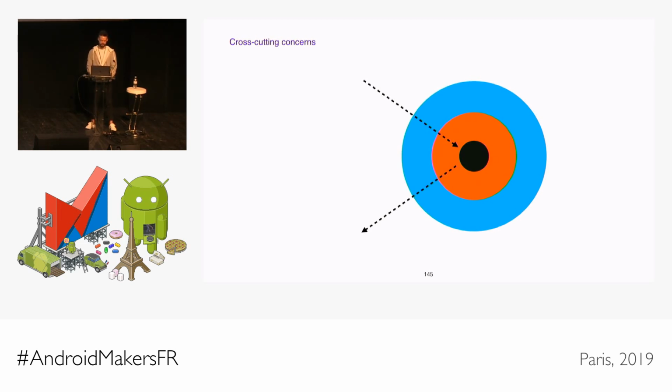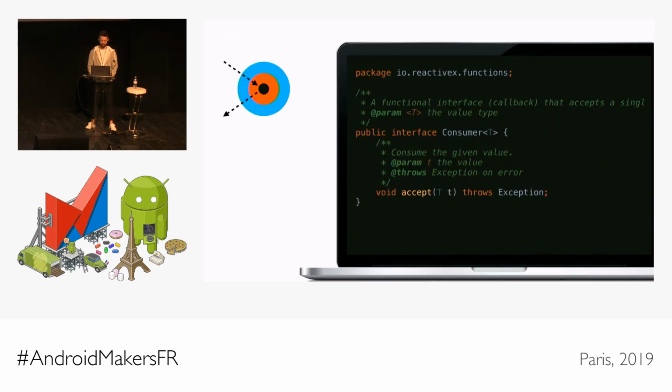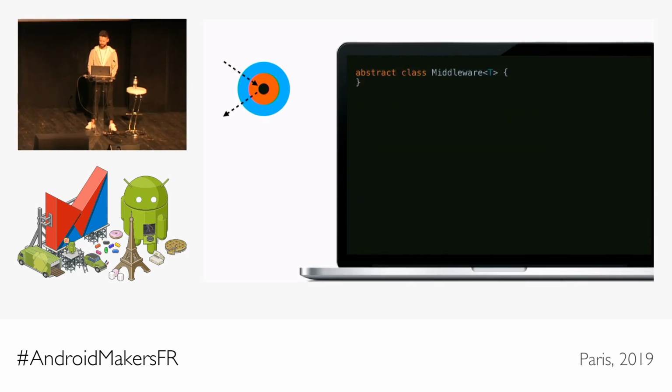Middlewares in Redux-like architectures usually only work around the state reducer, but we want to step further ahead. So take the consumer interface, which has this one method, accept. And if we create this middleware implementing the consumer interface, we need to implement accept. So let's take another consumer, and we will just wrap it around and just delegate the method call to it. But at this point, we can do whatever we want before or after we do that. So if we want, we can add a logging statement here, for example, without modifying, again, a single line in the original consumer.